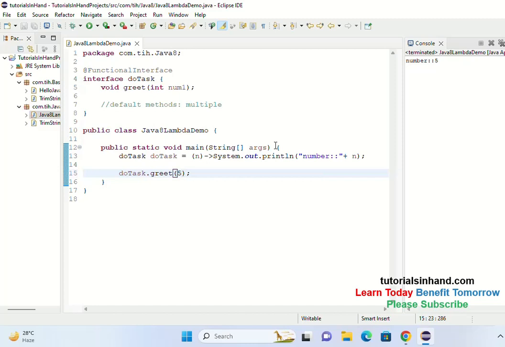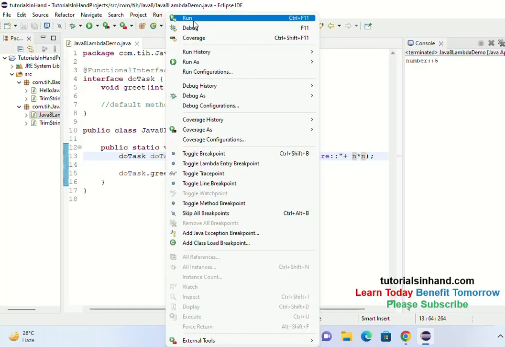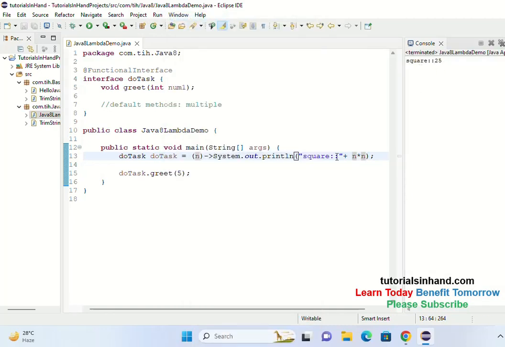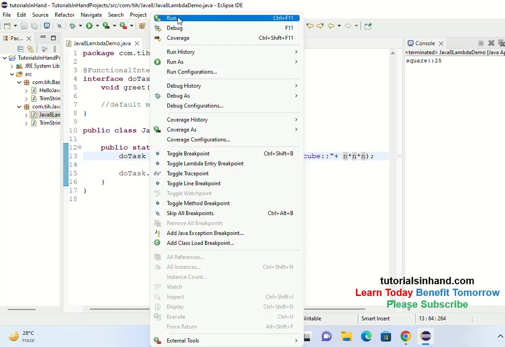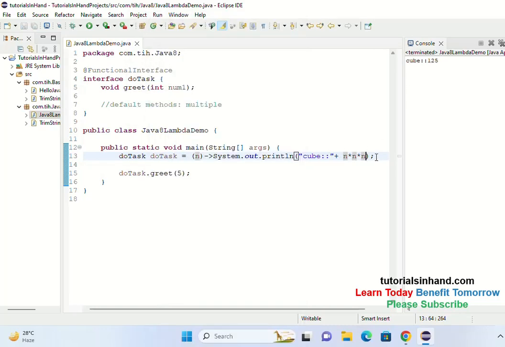So now you have printed the number itself. You can print the square using n into n. Let's run this one. The square is 25. Now you can go ahead and print the cube, which will be n into n into n, and now you will get something like this. The cube is 125. So you can do anything you want with this one parameter that you have got, right?